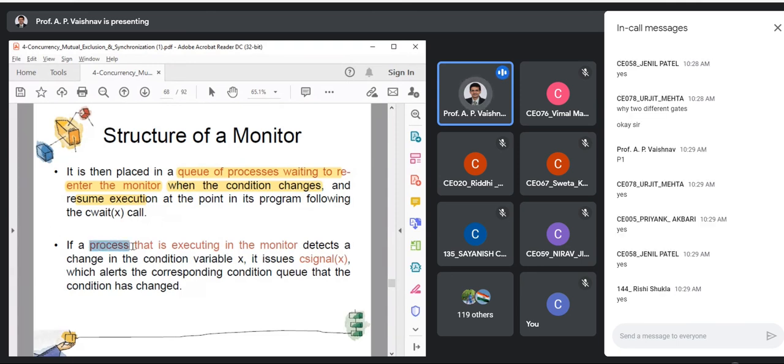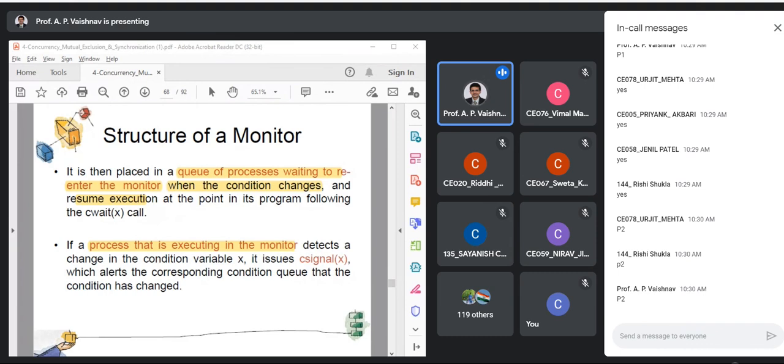Now see what happens. If a process that is executing in the monitor, which is P2, detects a change in the condition variable, that means the condition for which you are waiting occurs, P2 will issue signal. For which purpose?